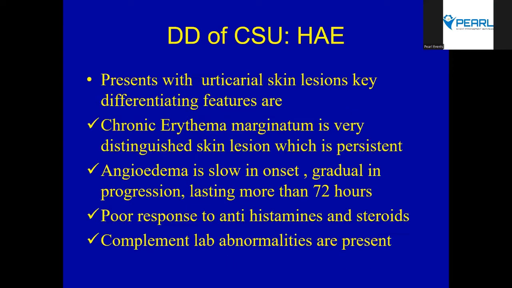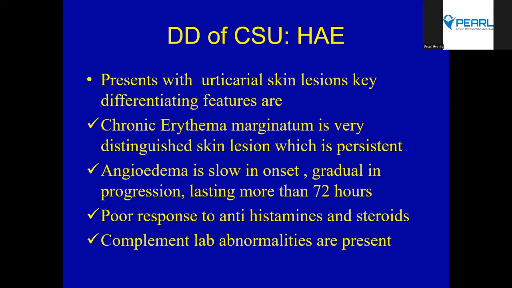So hereditary angioedema, of course, my colleague has gone through this. The one differentiating feature is that sometimes even our colleagues in dermatology find it quite confusing when there is a chronic erythema marginatum and there is angioedema. So it is considered as, okay, this is chronic urticaria with associated angioedema. However, the skin lesion is quite distinguishing and persistent in the chronic erythema marginatum, whereas the spontaneous urticaria lesion typically, as you know, doesn't last that long, it disappears and the skin is clear.